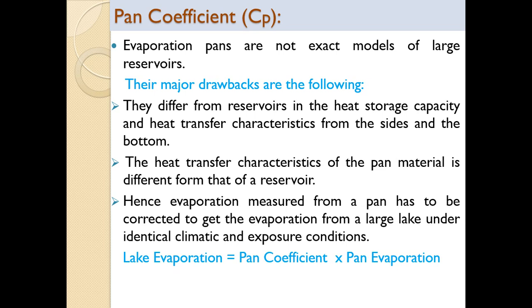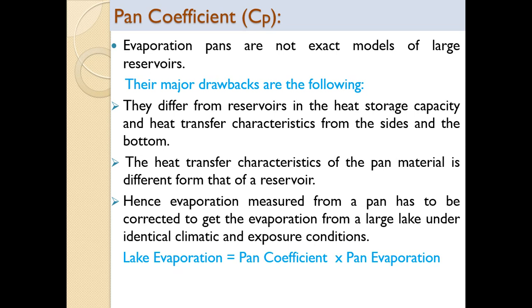The heat transfer characteristics of the pan material is different from that of natural reservoir. Hence, evaporation measured from a pan has to be corrected to get the evaporation from a large lake under identical exposure conditions. So what is this pan coefficient?